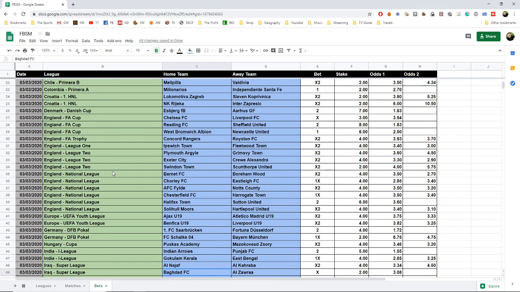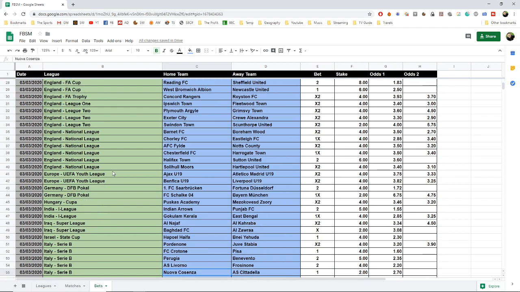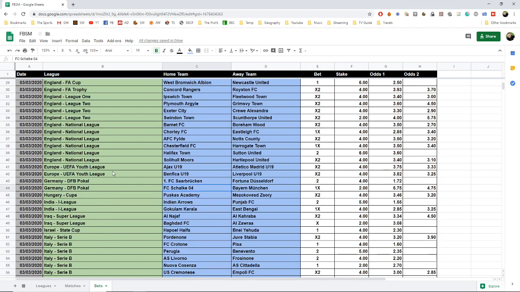Okay, we continue. We have the FA Trophy in England as well, where we have Concord Rangers against Royston FC. We bet on Royston or a draw. And we have some X and 2 bets also in the League 1 and League 2. So we bet on Fleetwood, Grimsby, Crewe Alexandra, Scunthorpe United.